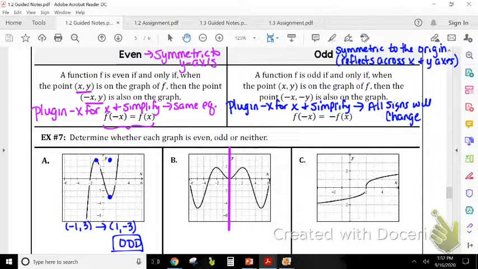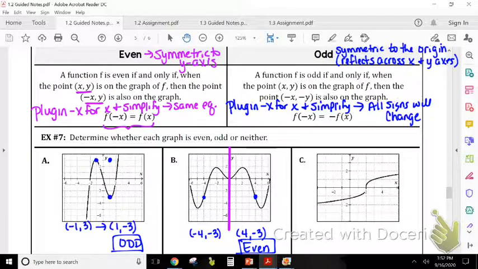So if I pick this point right here, which is -4, -3, and I'll look over here, I have +4, -3 also on the graph. So therefore, that also shows me that it's even, because that's what it says up there. If I have the point x, y, then I'll have -x, y also on the graph. So therefore, because this one is symmetric to the y-axis, we can say that this is even.